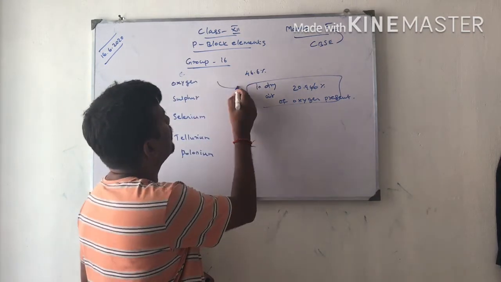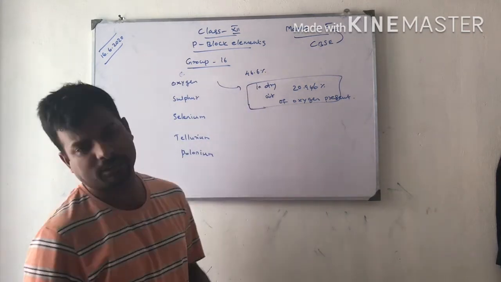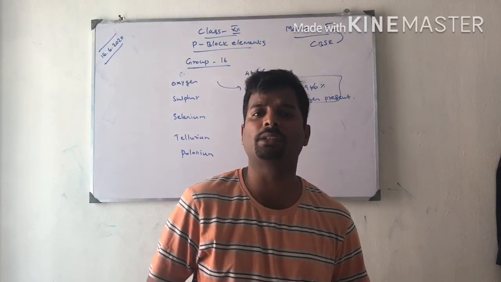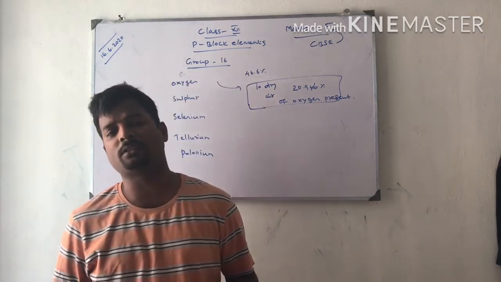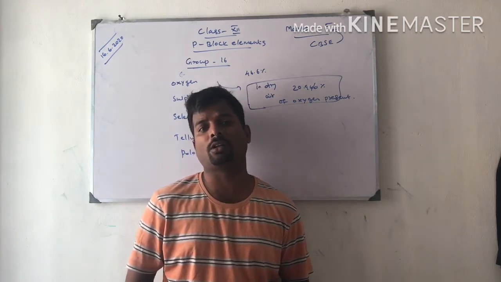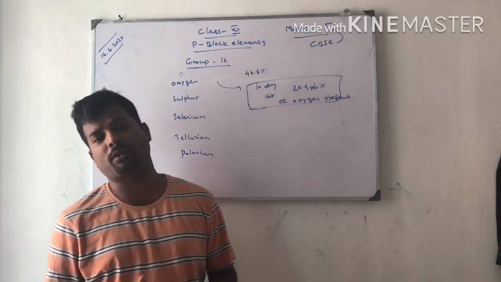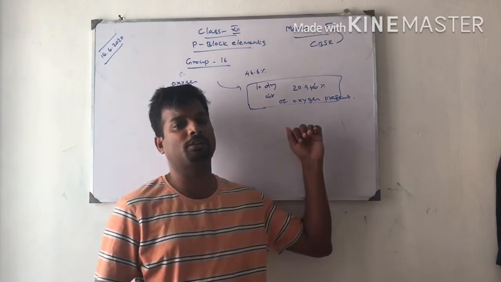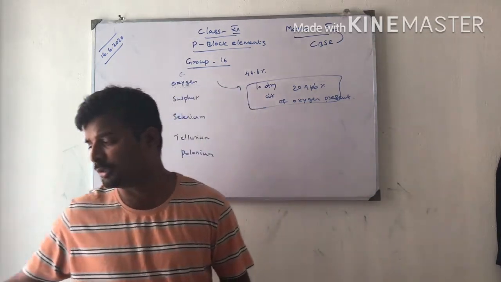That is the thing. Oxygen is very essential for respiration of human beings as well as animals. The biological cycle depends on oxygen. So not only for chemistry but also biology, oxygen is a very important element.